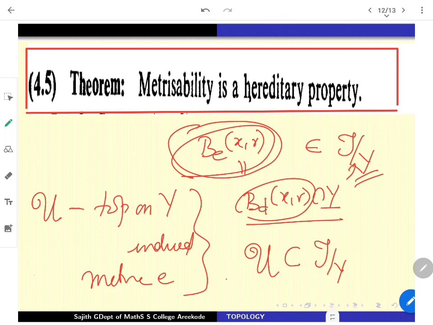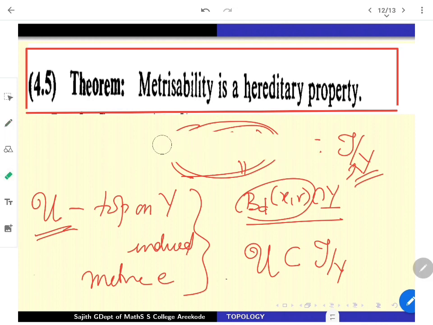So one side is clear. If I denote U as the topology on Y induced by the metric E, that is fully sitting inside tau restricted to Y. It is a topology on the right hand side because the balls are there.